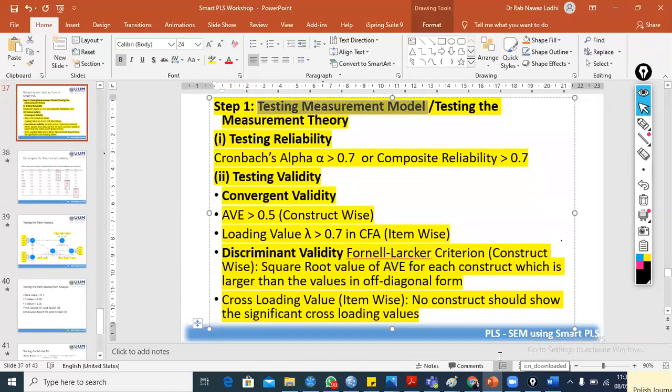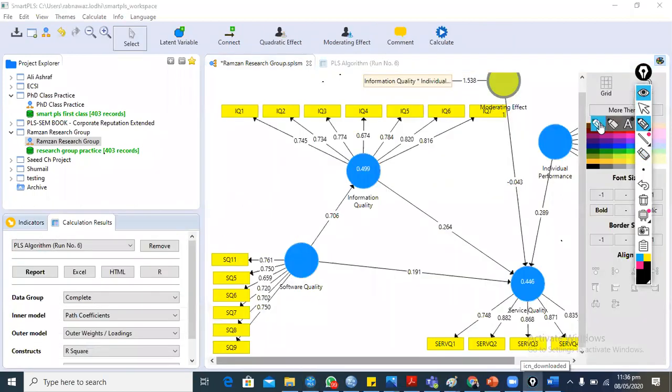Now, theoretically, I want to discuss a very important phenomenon, a very important concept. This is the construct of information quality, and we are measuring information quality with 7 questions, IQ 1 to IQ 7. I need your full attention, please.